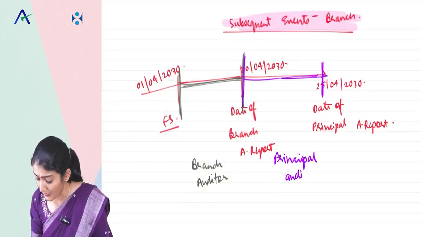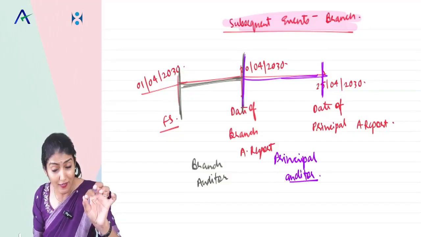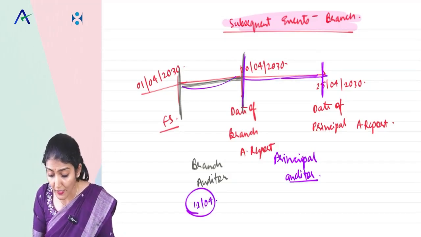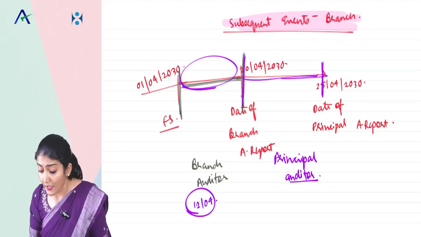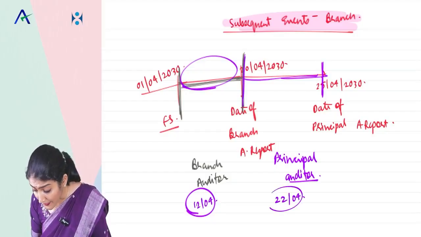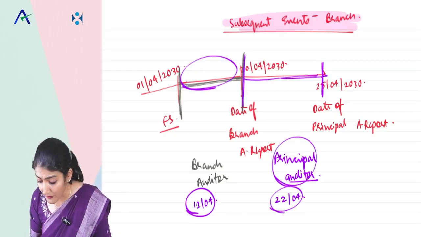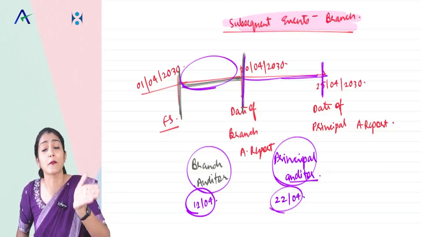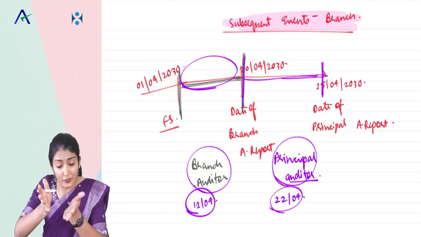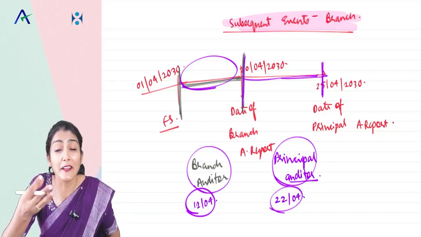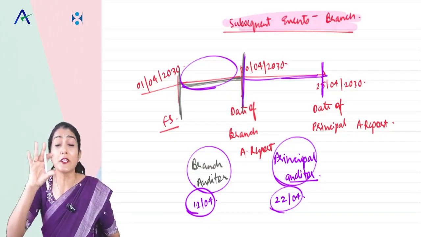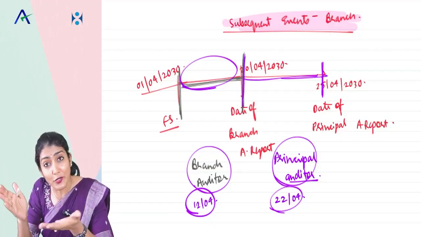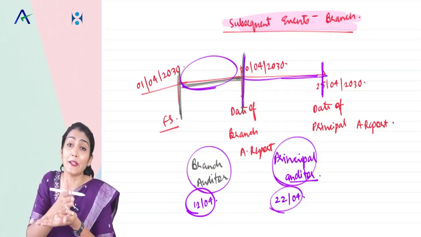In very simple language, if the debtor of the branch becomes insolvent on 12th April, whose responsibility? Branch auditor's responsibility. If it becomes insolvent on 22nd April, whose responsibility? Principal auditor's responsibility. So if the branch has a subsequent event, say a debtor became insolvent, whether adjustment has been done, to check that is the responsibility of the branch auditor if it happens on or before 20th of April.